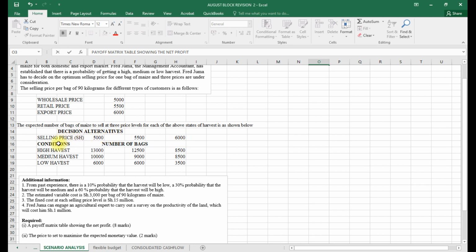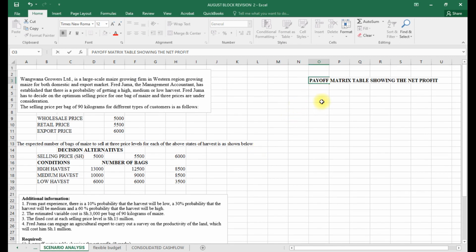So we can decide to invert this, or we can just decide to use it the way it is. I will have my selling price at the top, whereby we can either have selling price of 5,000, selling price of 5,500, and selling price of 6,000. And here we have the conditions.